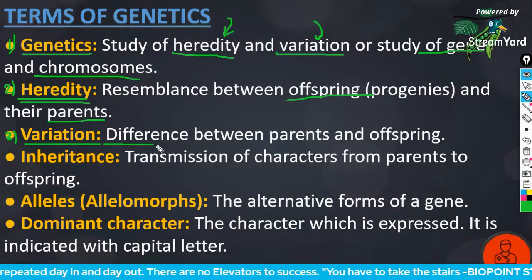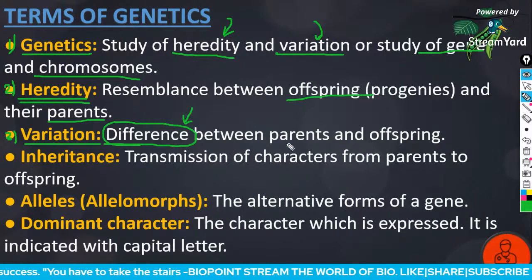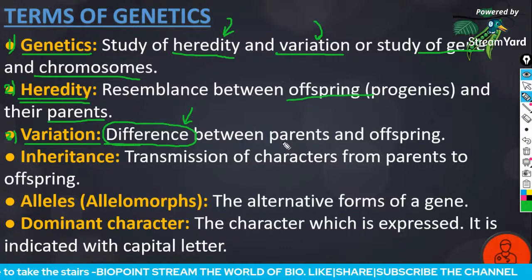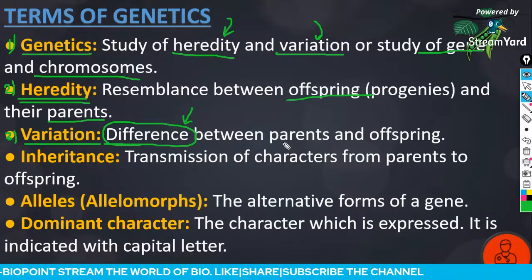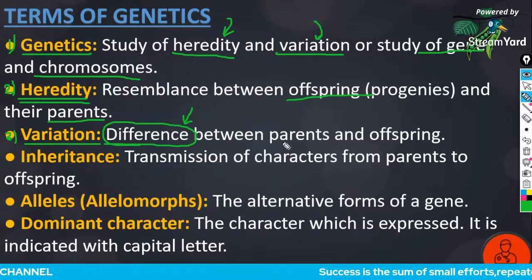Variation is the difference between parents and offspring. We may not resemble our parents exactly, right? There is some kind of difference between us and our parents. That is actually a very important question.